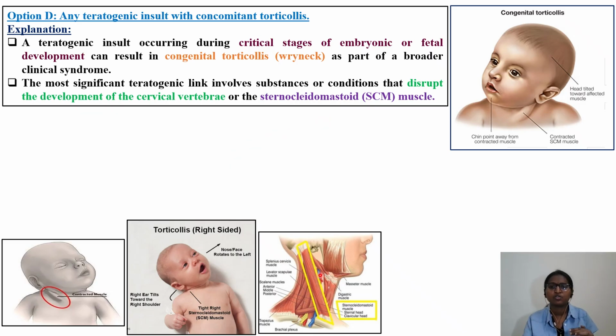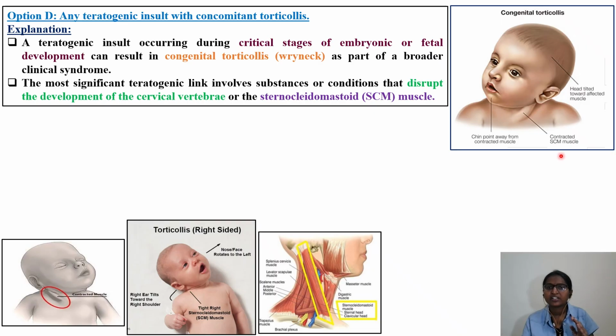Here I have kept for you people to understand. Okay, you can pause the video and see these pictures also. What is happening in the case of congenital torticollis is that the chin point of this particular baby, you can see, is away from the contracted muscle. This is your contracted muscle, it is away in the opposite direction.